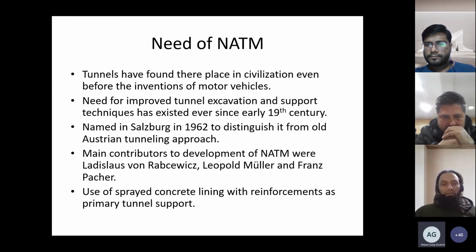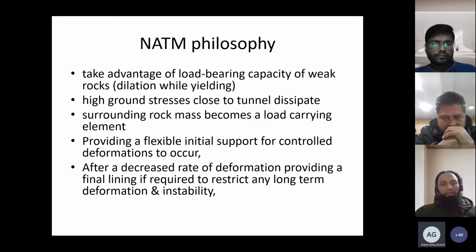So, use of thin or flexible or deformable supports as a primary tunnel support system, rather than going with a very stiff or very rigid support system right from the moment of excavation. So, what is the philosophy? The philosophy is about taking advantage of the load bearing capacity of the weak rocks.